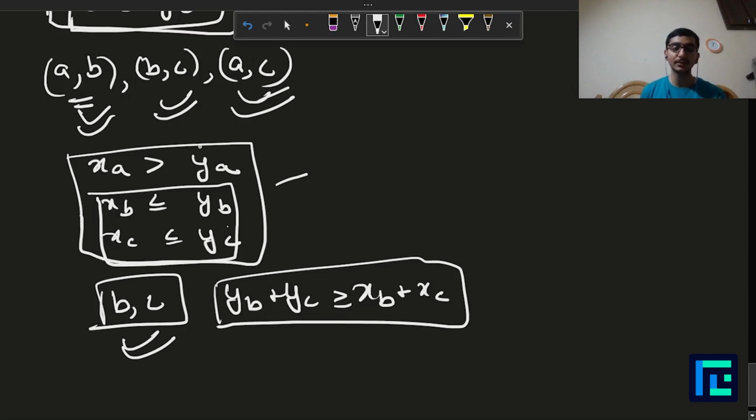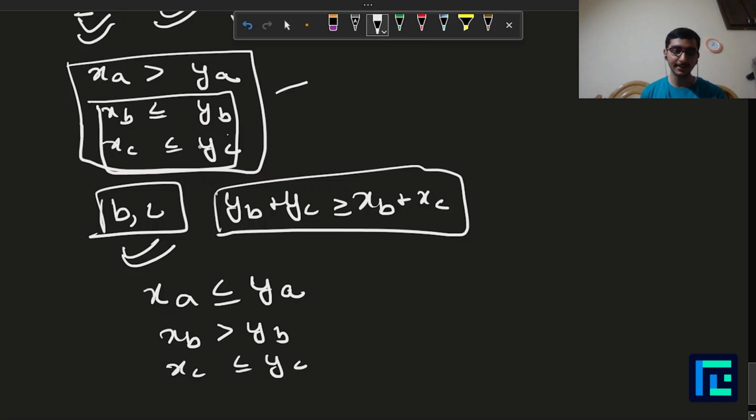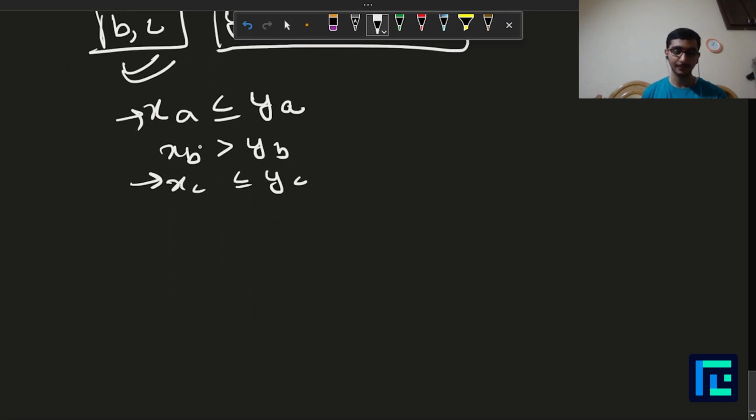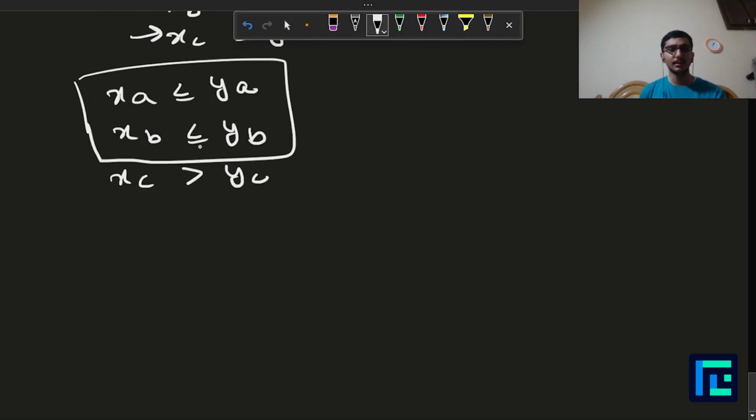And you can prove another two cases with this. What are those two cases? XA less than or equal to YA, XB greater than YB, XC less than or equal to YC. So in this case, A and C can go together, right? Similar logic. And another case could be XA less than or equal to YA, XB less than or equal to YB, and XC greater than YC. So in this case, A and B can go together, right? Pretty simple.